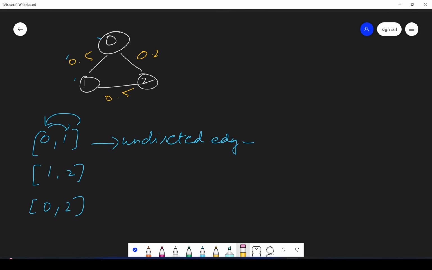So if you see here, these are the edges which are given to us. This means that there is an edge between 0 and 1, then there is an edge between 1 and 2, and then there is an edge between 0 and 2.